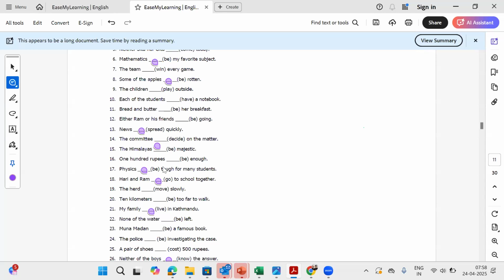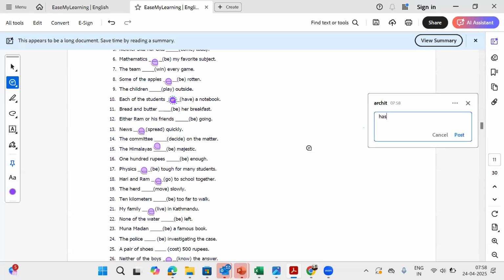The correct answer here is has. Again, the simple rule which we are talking about: each, every, neither, nor makes the verb singular. Now, when the verb is singular, it will be has. Very simple.